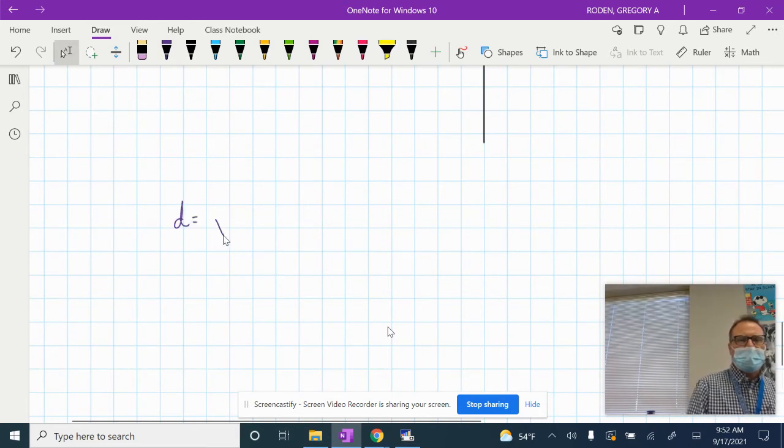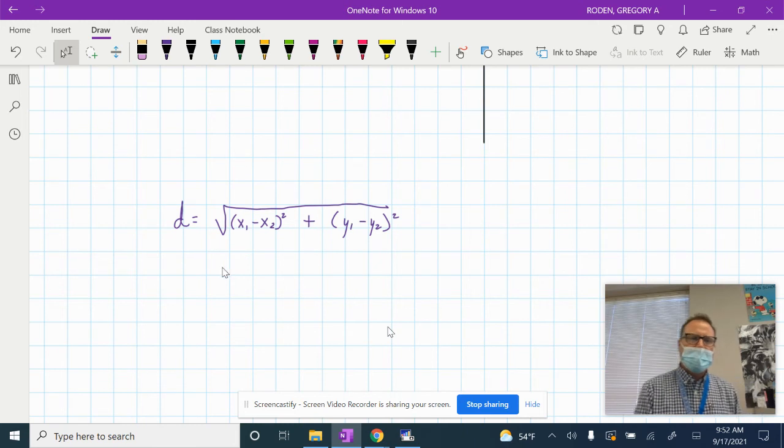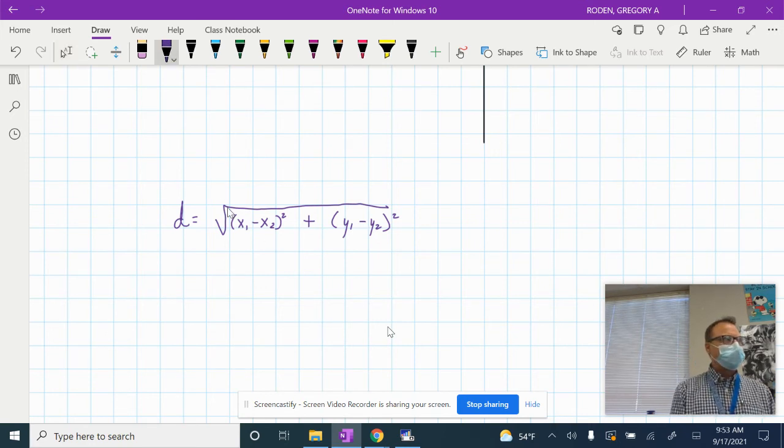What you do is you take the square root, because we took the square root on our final answer, right? That's why we're taking the square root. You guys understand that? And then you take x1 minus x2, and you square that answer. And then you add to that y1 minus y2, and you square that answer. Okay? So there we go. You guys understand that? This is the distance formula.